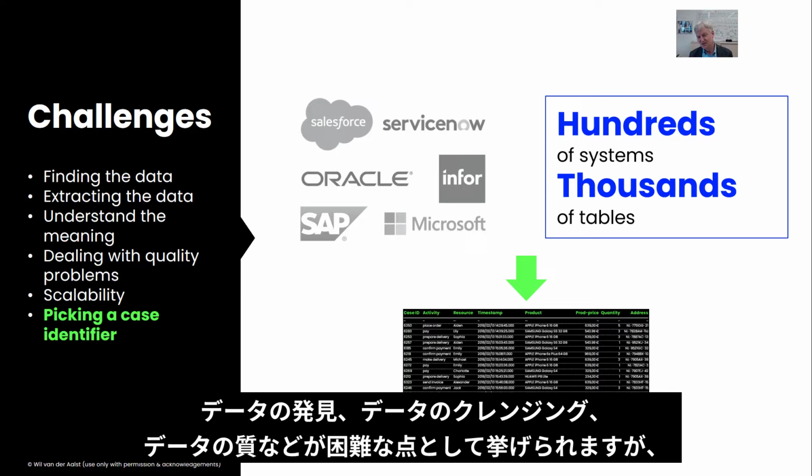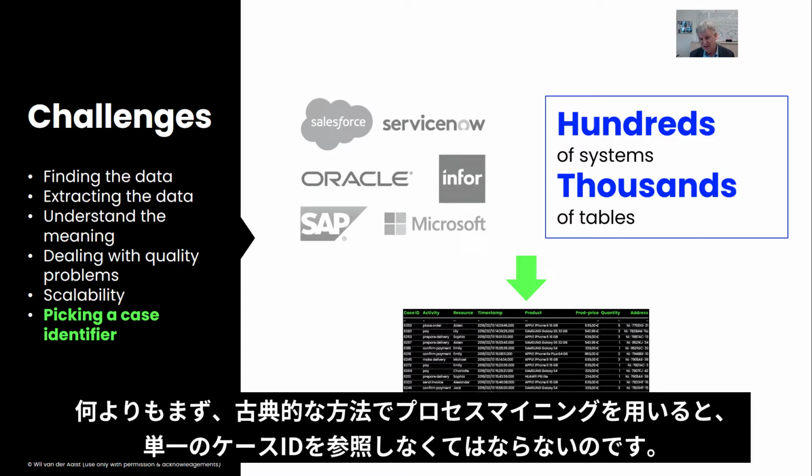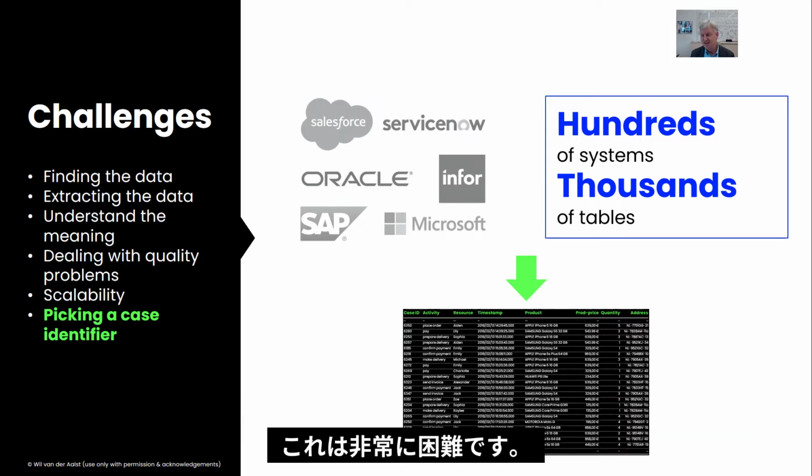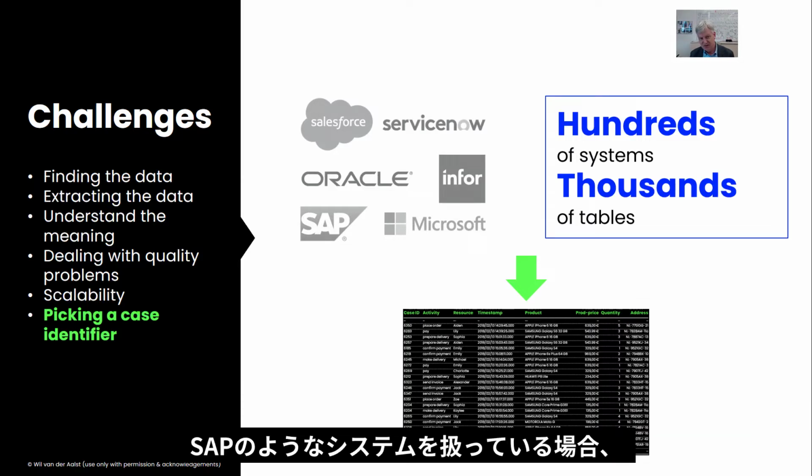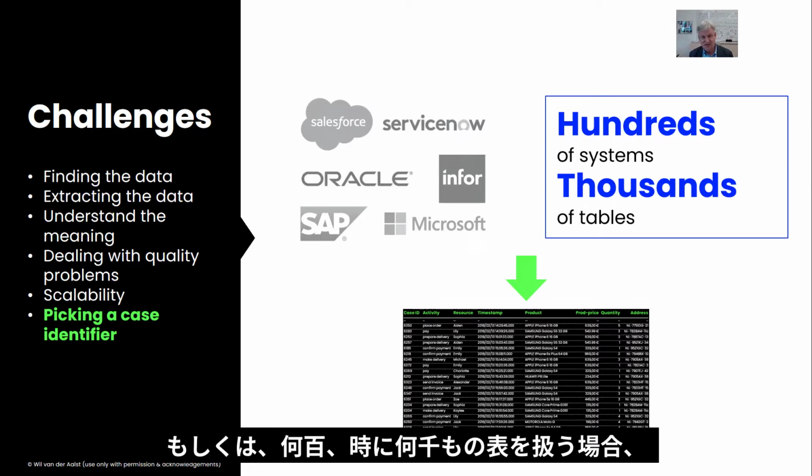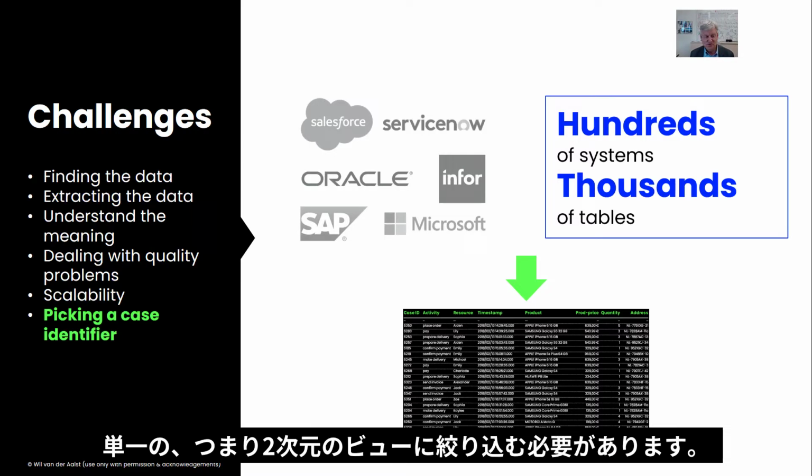The difficulties are finding the data, cleaning the data, data quality problems, but above all, using process mining in the classical sense, you're forced to pick a single case identifier. And this is very difficult. If you're dealing with a system like SAP, you're dealing with hundreds and sometimes thousands of tables, and you need to reduce it to this single, two-dimensional view.